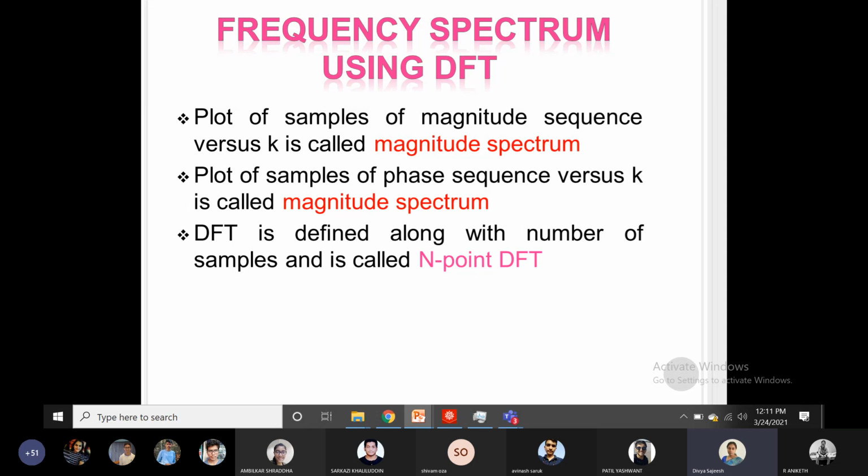So DFT is defined along with the number of samples and is called the N-point DFT. I told you in the period 2 pi, the number of samples is the capital N. As the number of samples increases, the calculation for finding the samples will increase, but the signal obtained will be more clear and smooth.